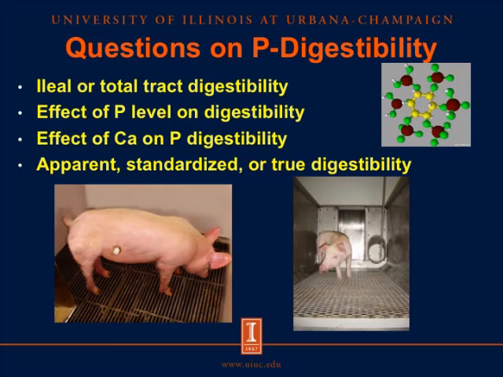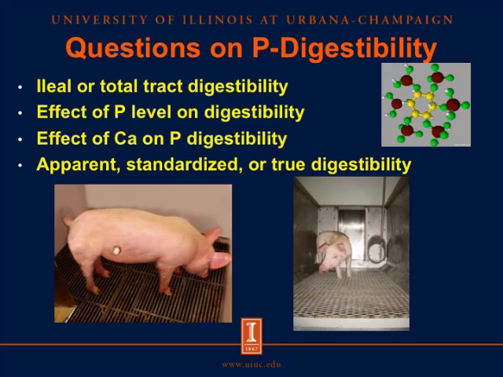A few of the overall questions about phosphorus digestibility include whether we should determine ileal digestibility or total tract digestibility, and that basically determines whether we are using pigs that are cannulated in the distal ileum or if we simply use pigs that are inserted into a metabolism cage. So we need to make sure that we understand if ileal digestibility or total tract digestibility give us the best values to estimate phosphorus digestibility in feed ingredients.